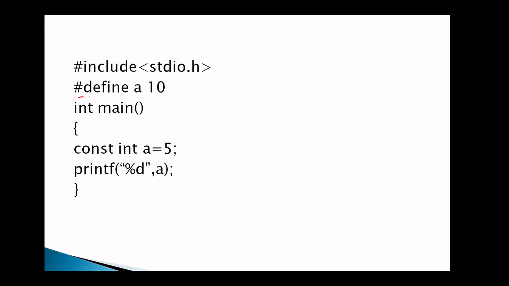Now, hash define a 10. Everyone knows this is simply a macro, or another way of defining constants: hash define. For defining constants, or simply this is a macro. What is the meaning of this? Whenever a occurs, a is replaced with the value 10. Okay. In the main, what am I doing? const is the keyword used to represent a constant.